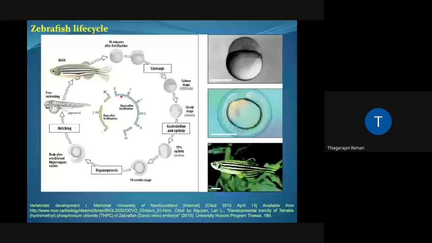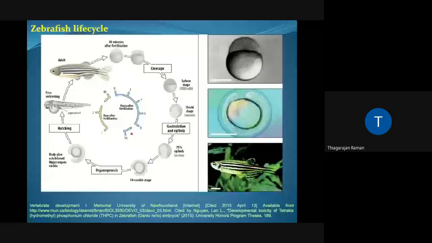As you can see, the entire organogenesis, I mean, till organogenesis from fertilization, it takes just 16 hours. And from the fertilization stage till an animal is hatched out, it takes around 90 days.